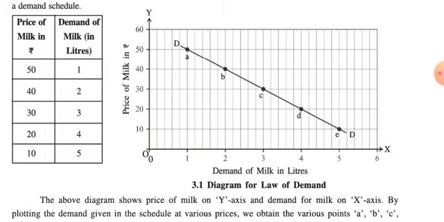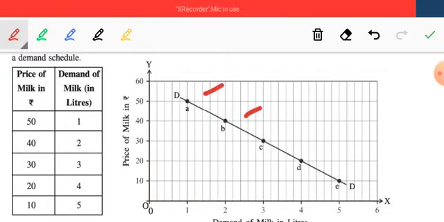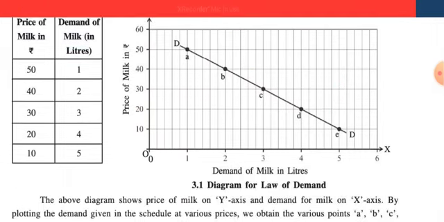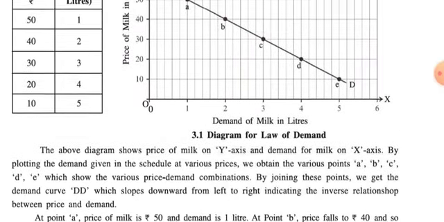First of all, you have to mark the points A, B, C, D and E, and after that you have to draw a smooth curve that combines all these points, which is called a demand curve. I hope everything is clear.